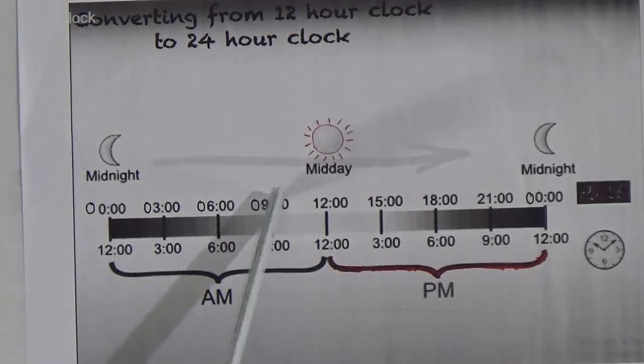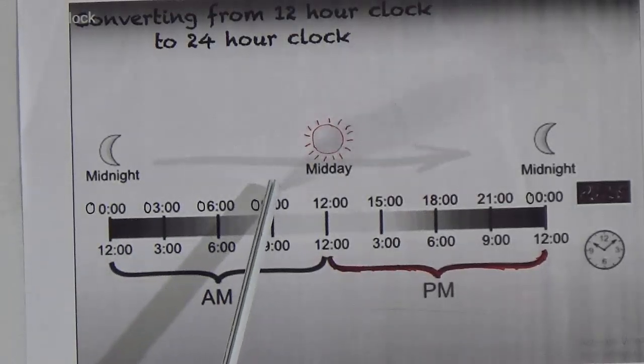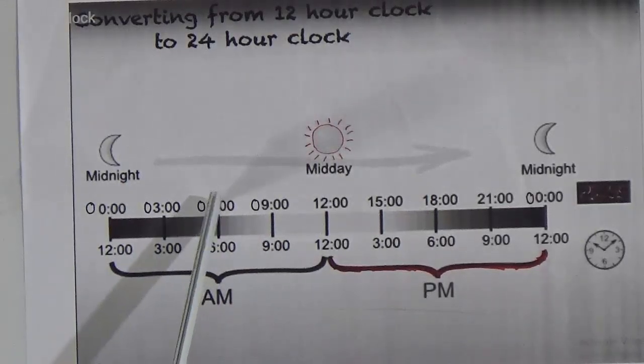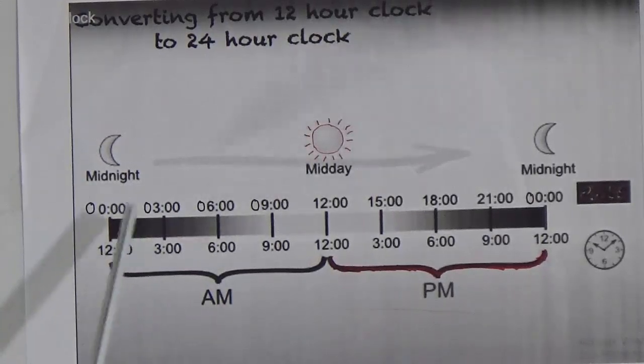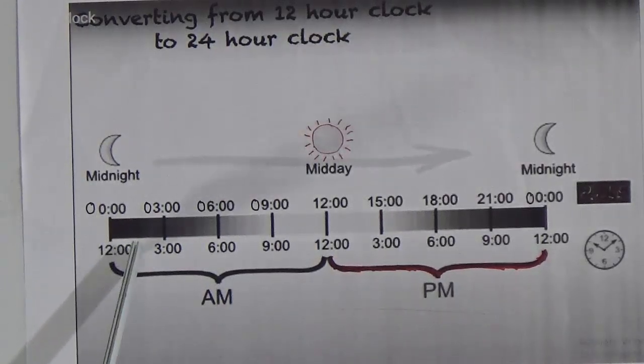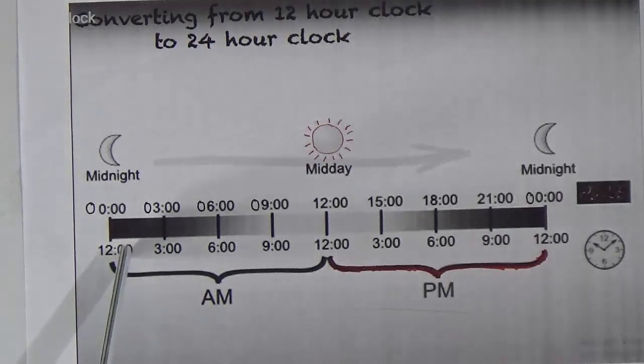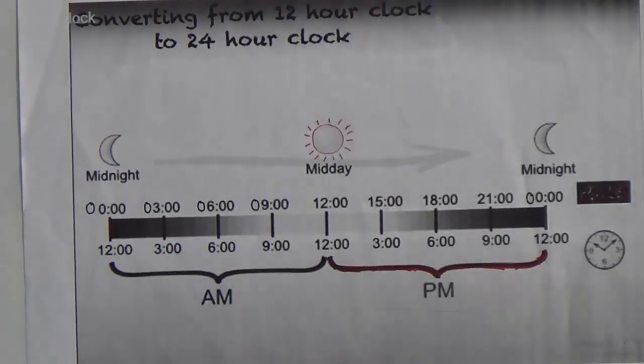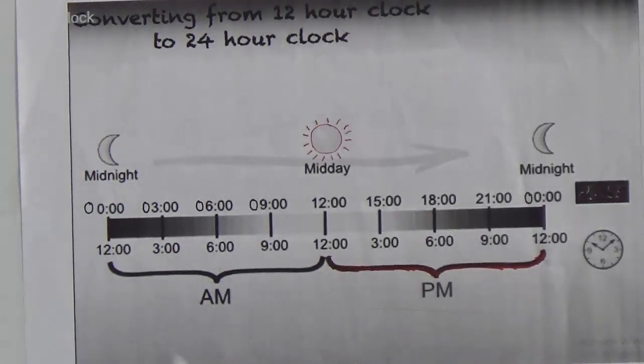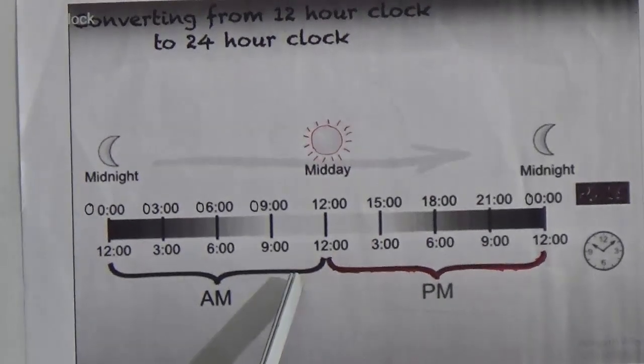Look, 9 hours, 6 hours, 3 hours, 00 hours, that means 12 hours. This is in morning time in our local system. From 11:00 a.m. to 11:59 we use AM.